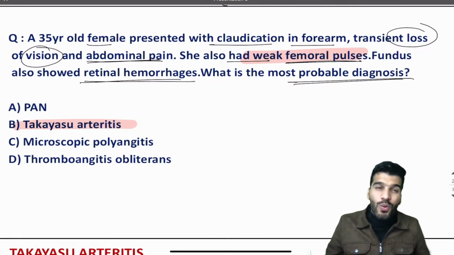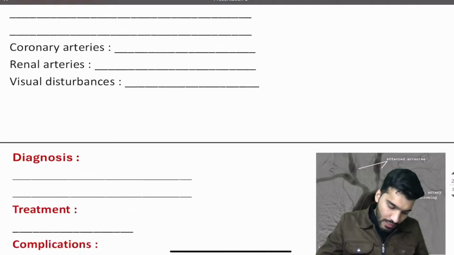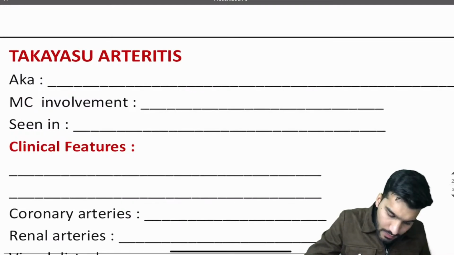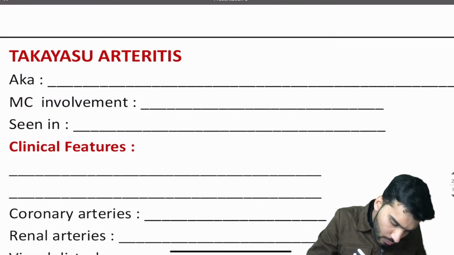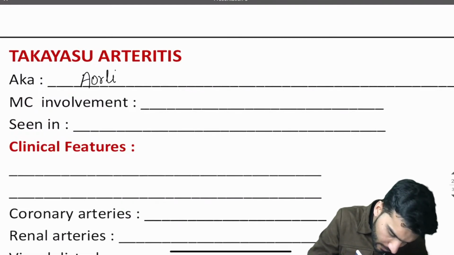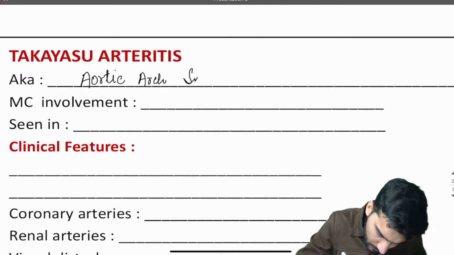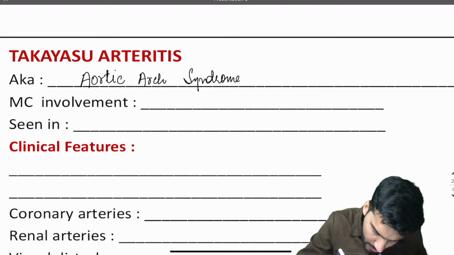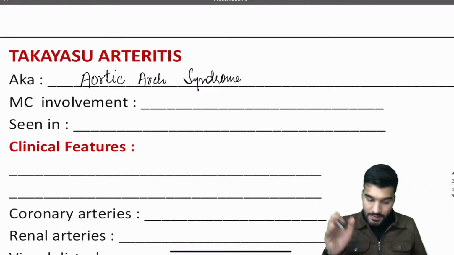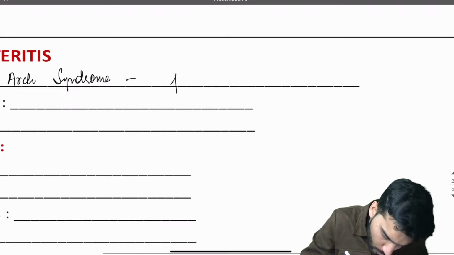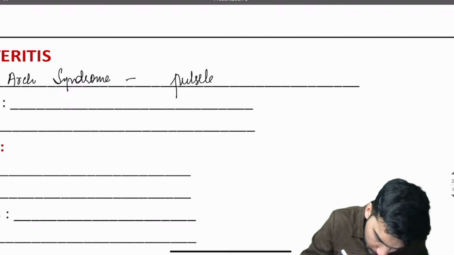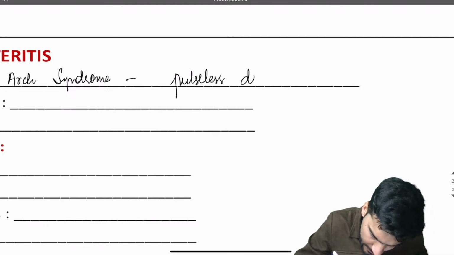Is that clear? Now what exactly is this Takayasu arteritis? Let's understand it first. It's also known as aortic arch syndrome, because it involves all the branches of the aortic arch. It's also called pulseless disease.